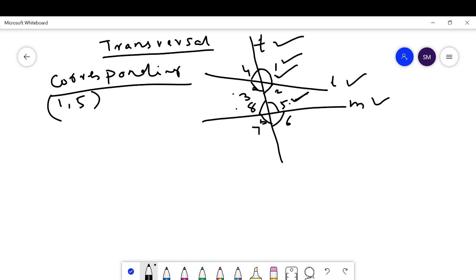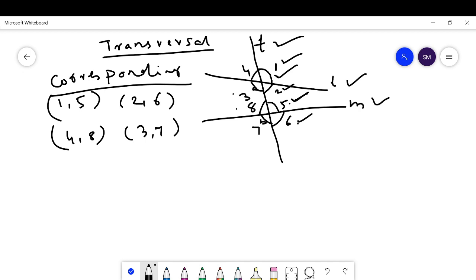Another corresponding pair is 2 and 6. Also 4 and 8 are a corresponding pair, and 3 and 7 are a corresponding pair.